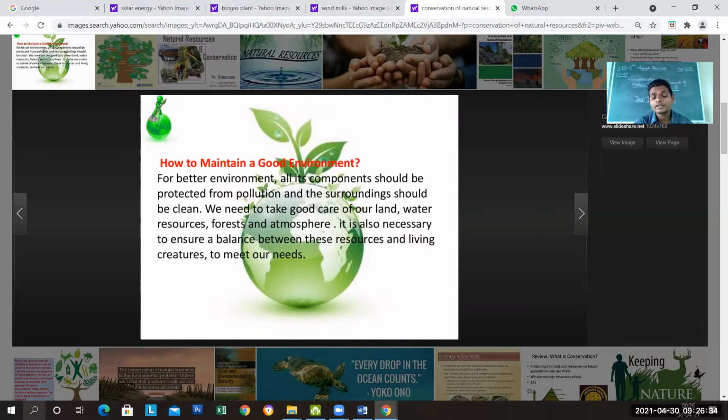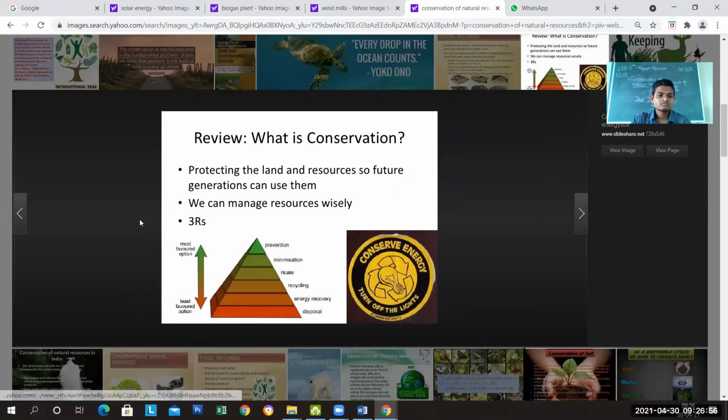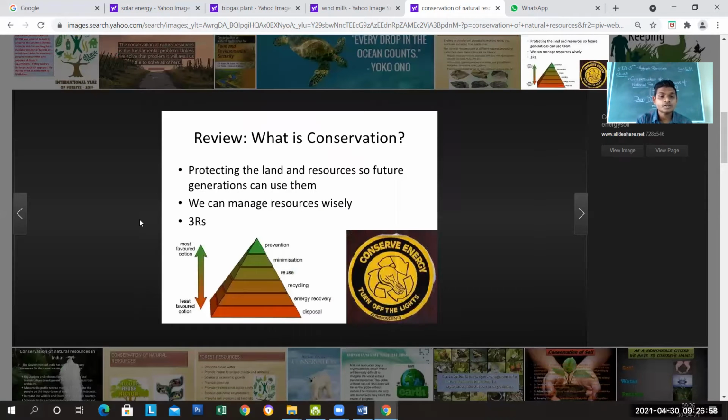Whether you are living in a village, it is good to plant different trees and seeds. It is also necessary to ensure a balance between these resources and living creatures to meet our needs. What is conservation? Protecting the land resources so future generations can use them. We can manage resources wisely.